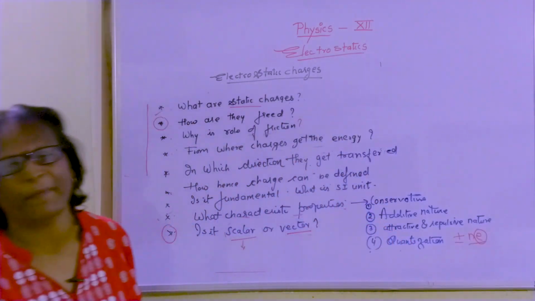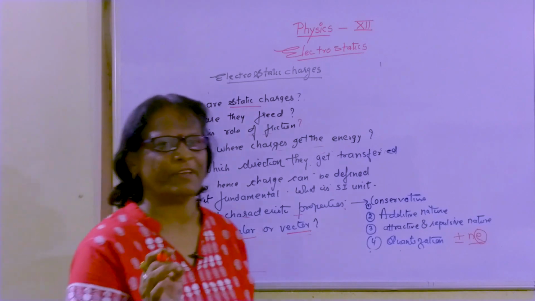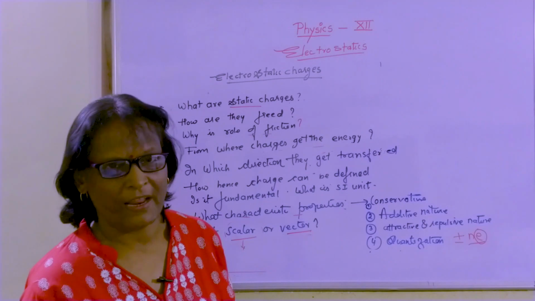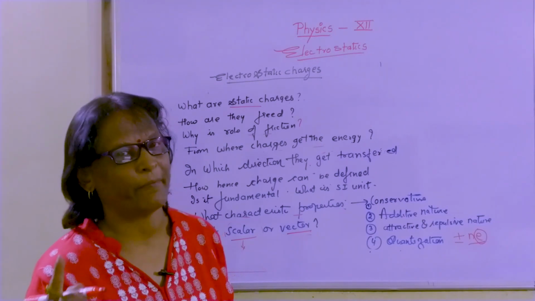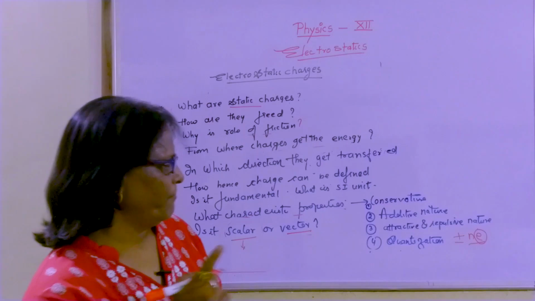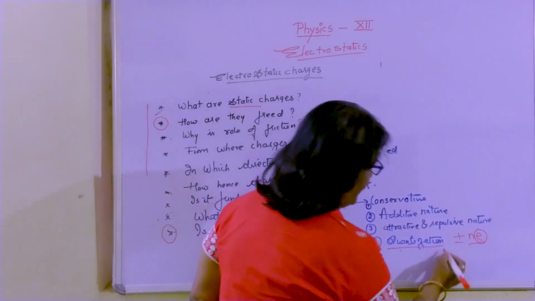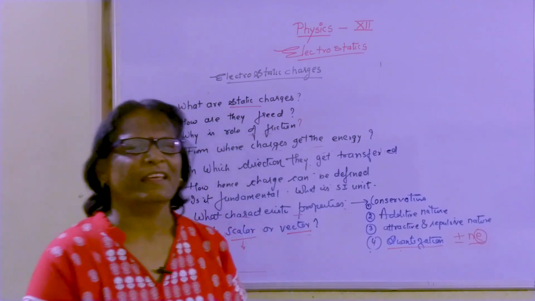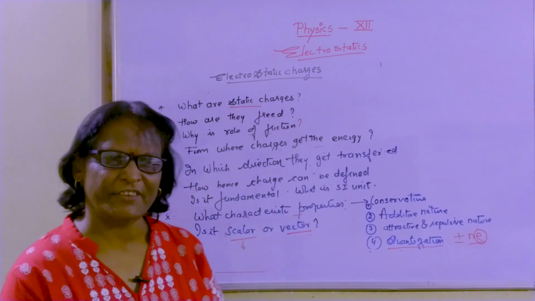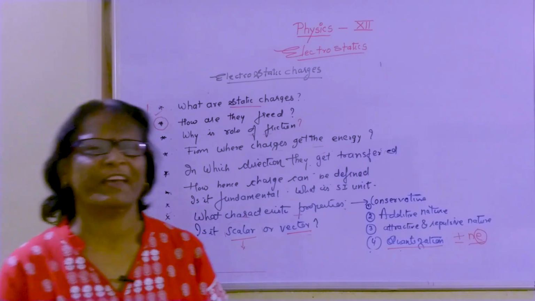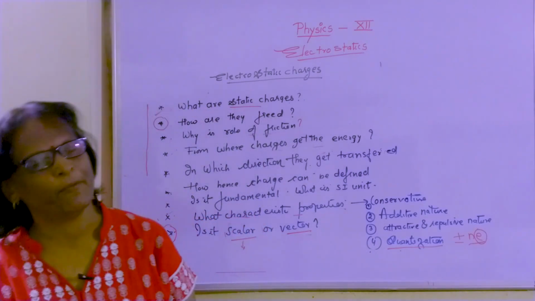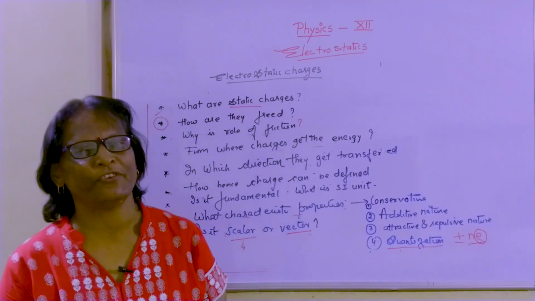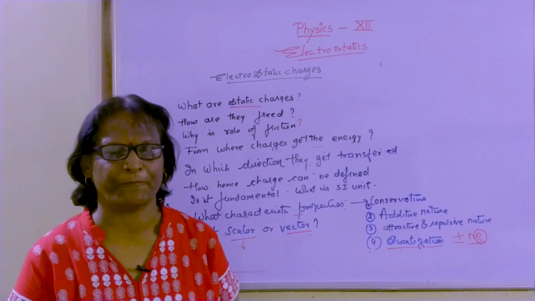Here e is the basic elementary smallest positive value of charge which exists, that is the charge on an electron. Its value is 1.6 into 10 to the power minus 19 coulomb. But this quantization condition is very specific. Because of quantization only, we are getting positive charges, negative charges, attractive natures, repulsive natures, and transformation of charges exists there.